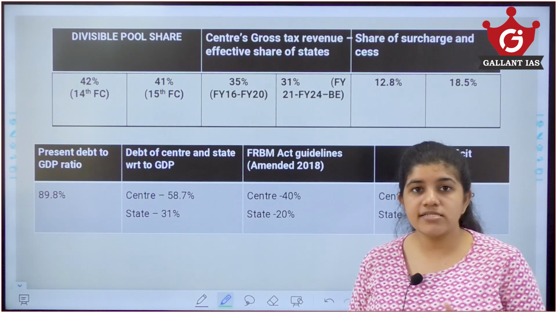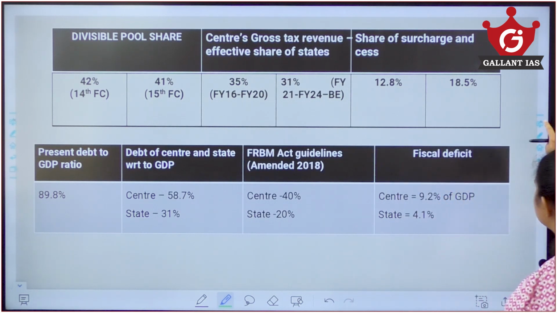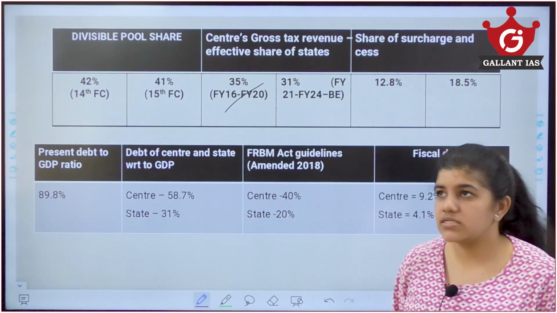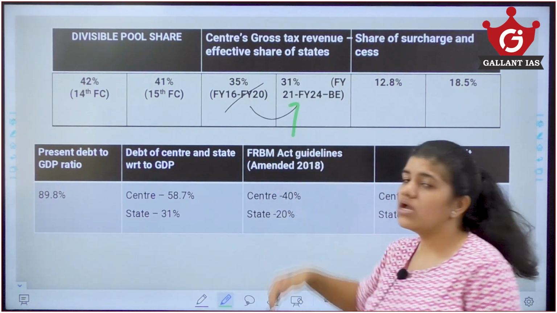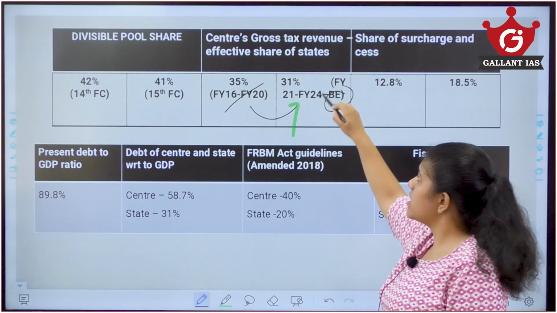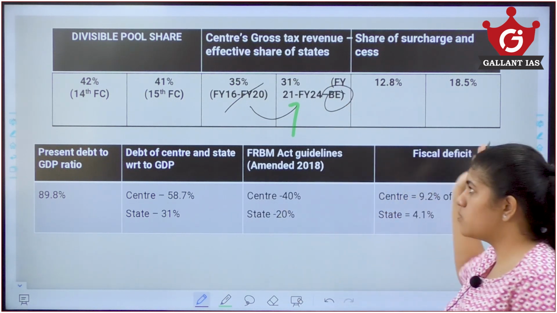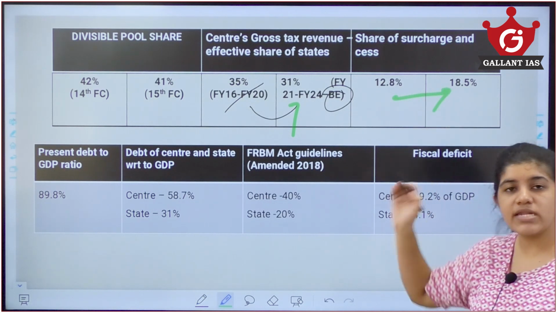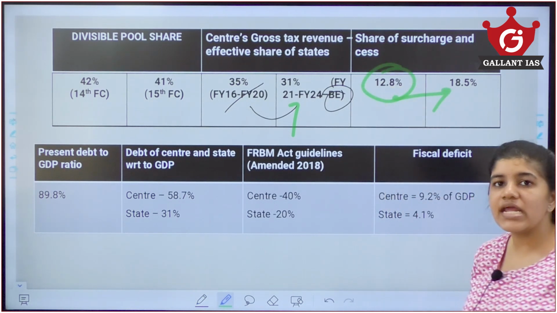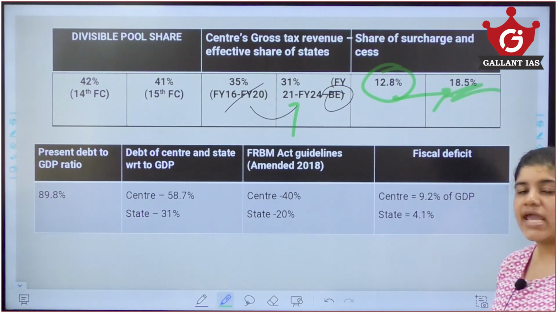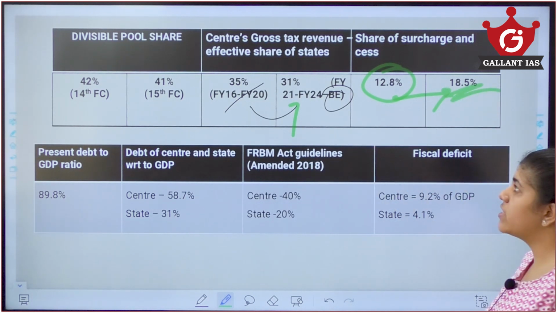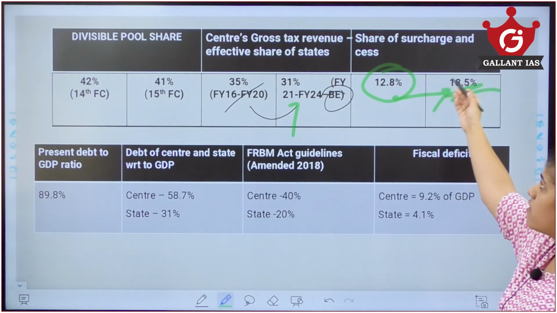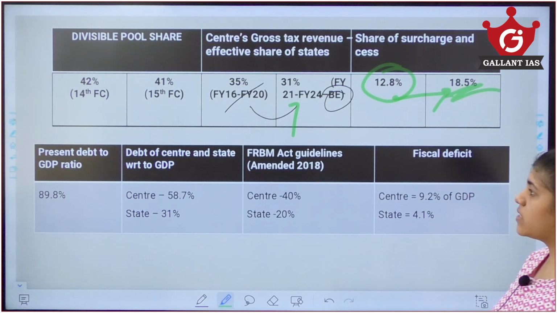The states are not getting the share, and this has been increasing, like you see here. The states used to get at least 35%. Now it has been reduced to about 31%. This BE is basically the budget estimate, just don't worry about that. And also the share of surcharge and cess has been increased. It was actually about 12.8%. Now about 18.5% of the gross tax revenue is a share of surcharge and cess that has been increased.